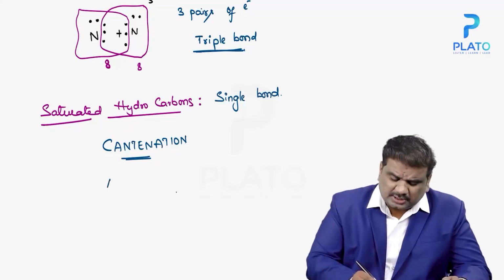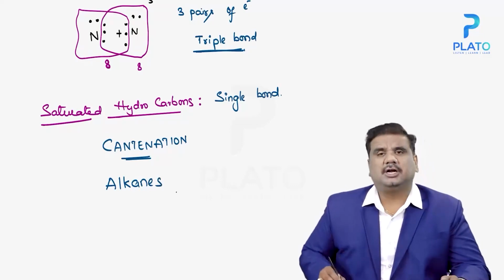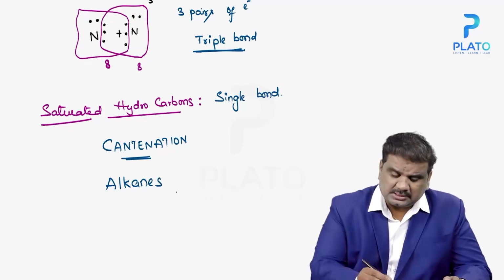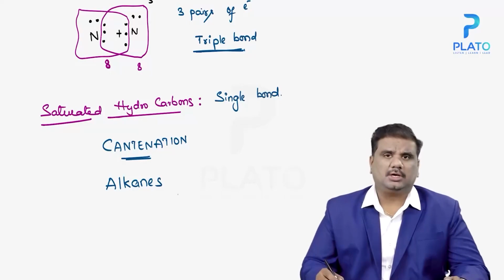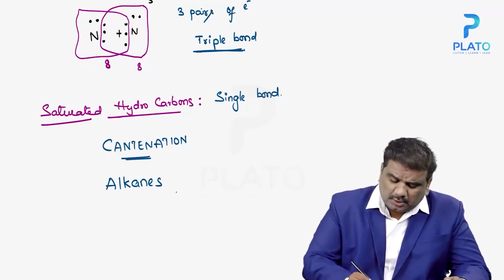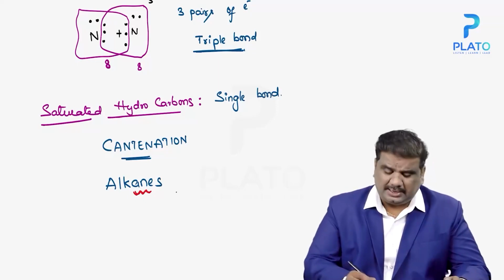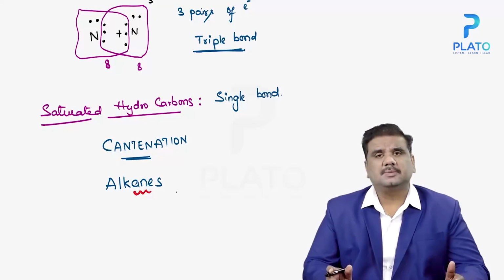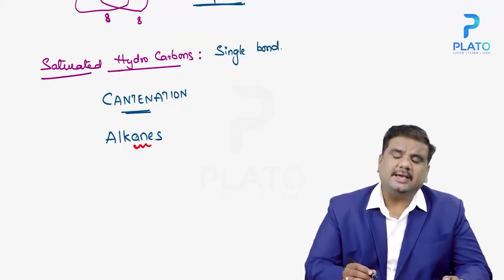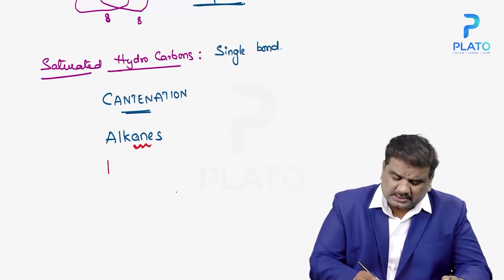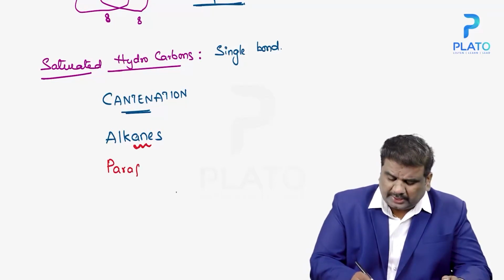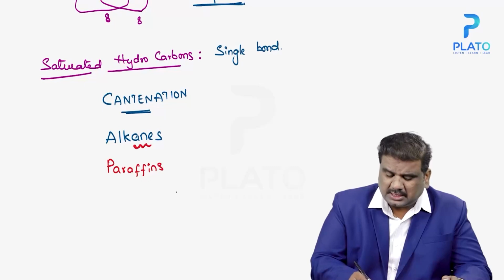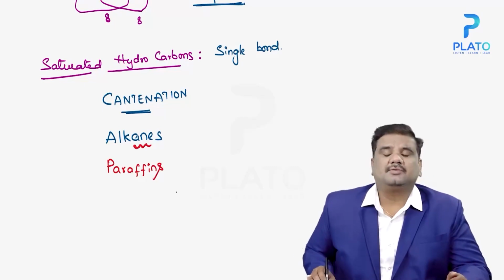These saturated hydrocarbons are known as alkanes. Any alkane that you take always ends with the letters A and E. Alkanes are also known as paraffins.